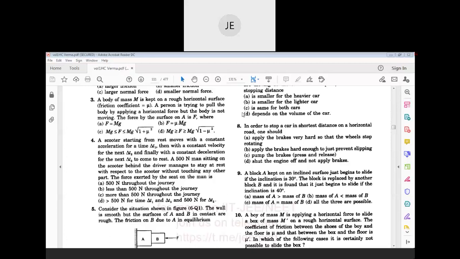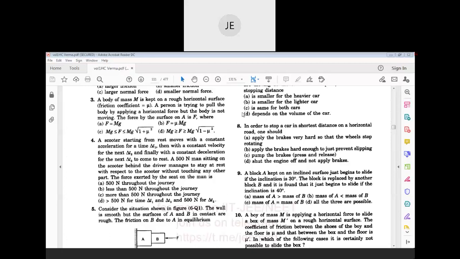In acceleration or deceleration, net force is non-zero, so some force other than the 500 Newton force should be applied.